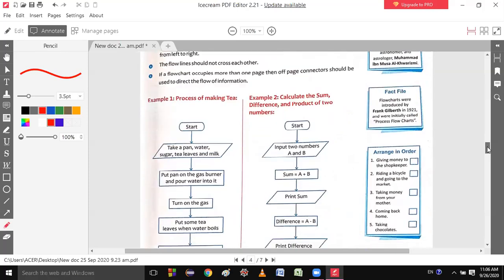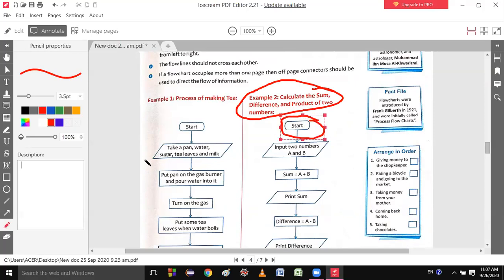Okay. Suppose I have to make a flow chart. Listen to my point. I have to make a flow chart of calculating the sum, difference and product of two numbers. Are you able to see this example? Yes, sir. Okay. So for starting, which box will you make? This box. Is it clear? Yes, sir. You will write start in this box.